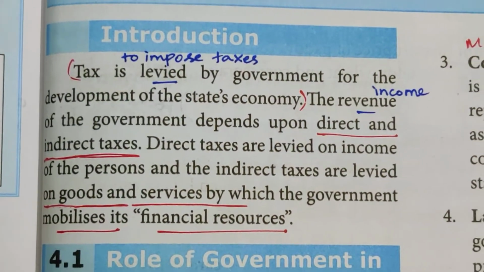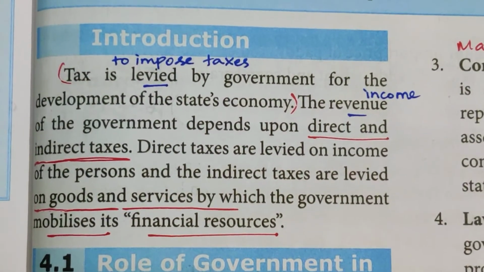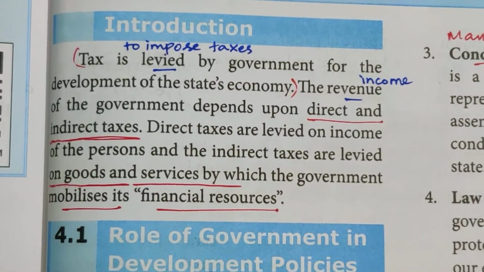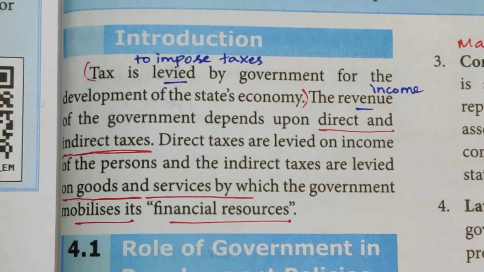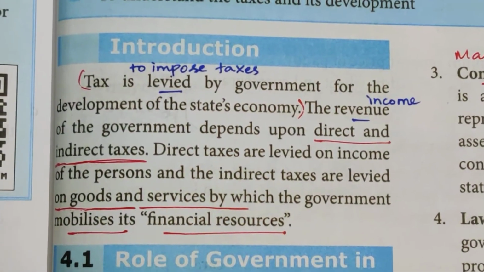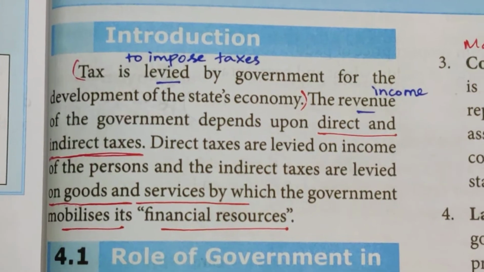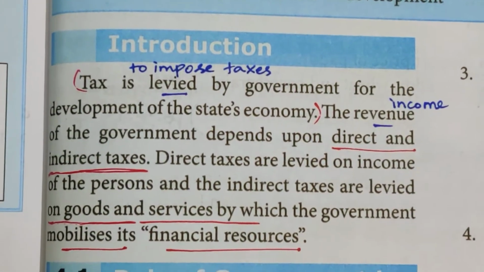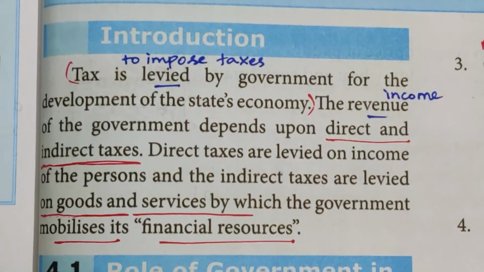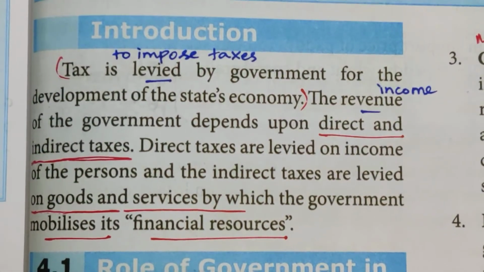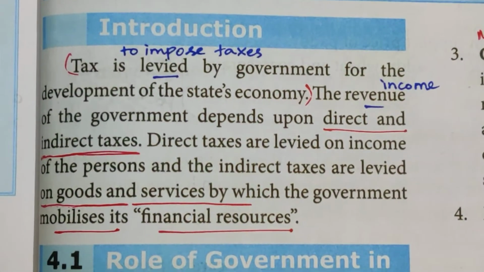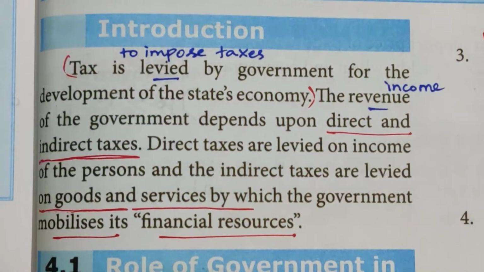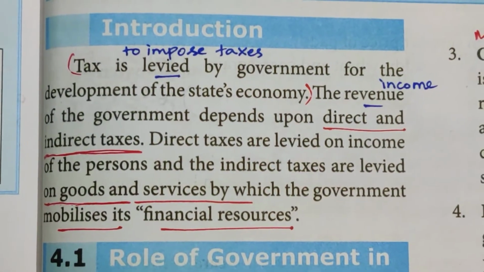The revenue of the government depends upon direct and indirect taxes. Government is spending on many things and services, and mobilizes its financial resources with the help of tax only. Direct taxes are levied on income of persons and indirect taxes are levied on goods and services, by which the government mobilizes its financial resources.